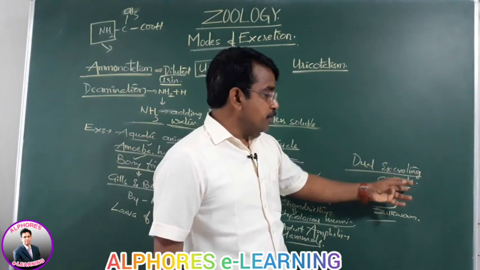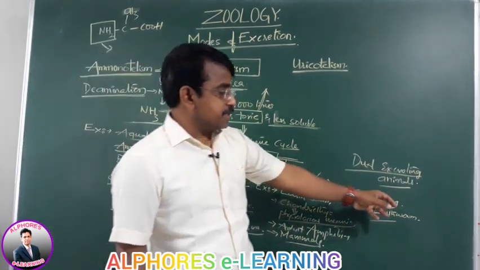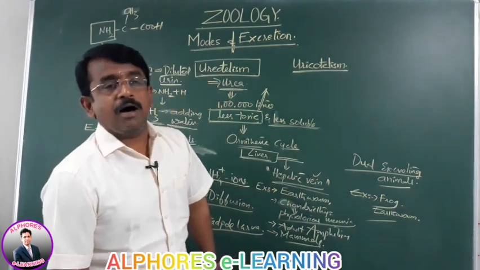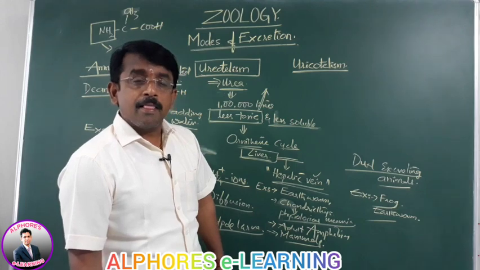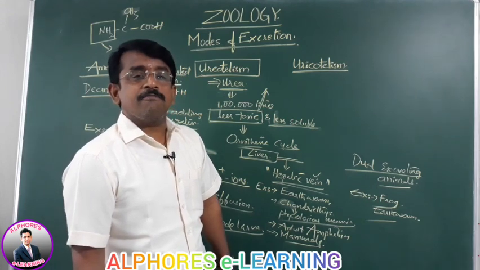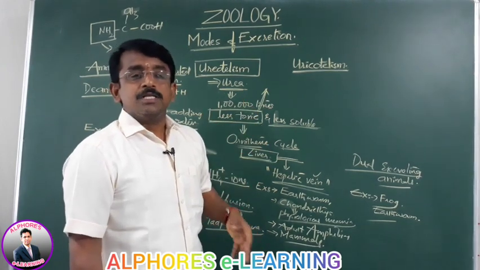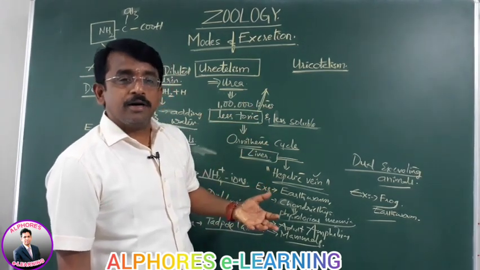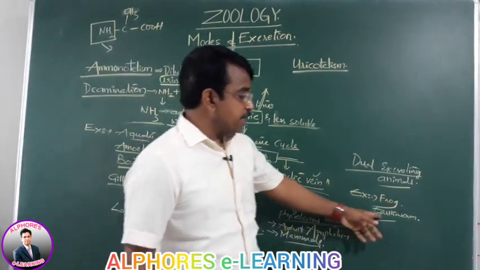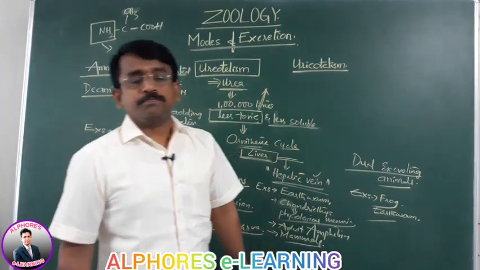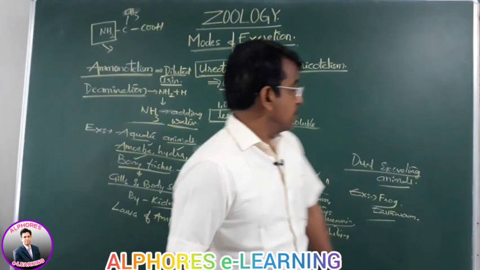That's what dual excreting animals are. And the frog larva, the tadpole, excretes ammonia. Why? The tadpole larva lives in fresh water, so it excretes ammonia. That is why the frog and earthworm are considered dual excreting animals.